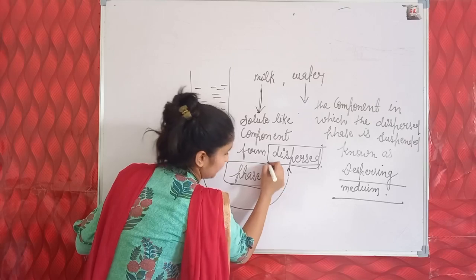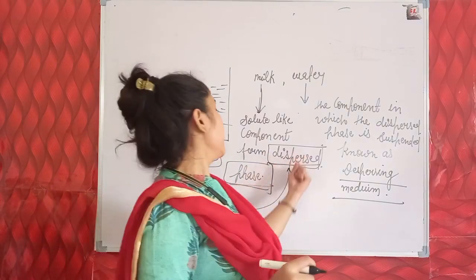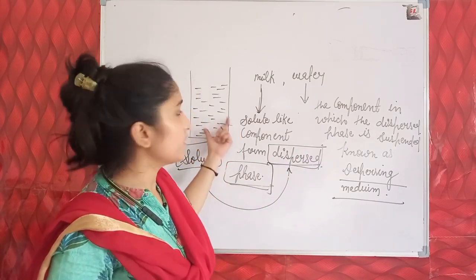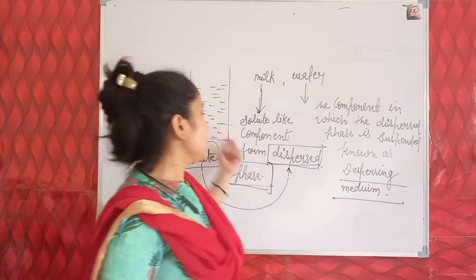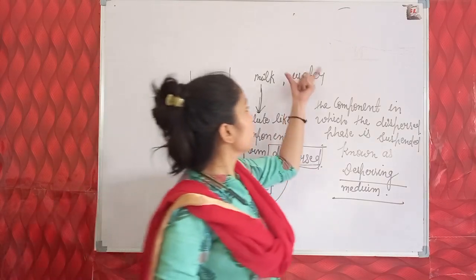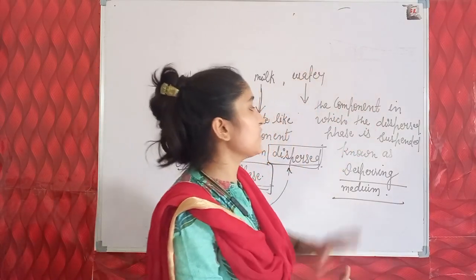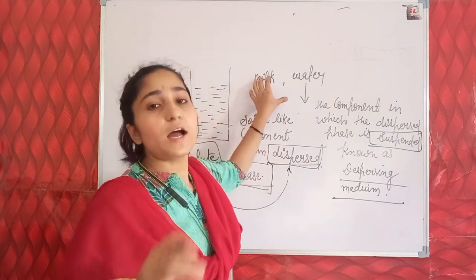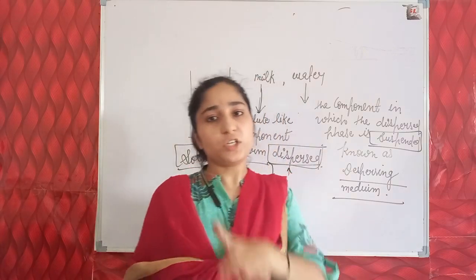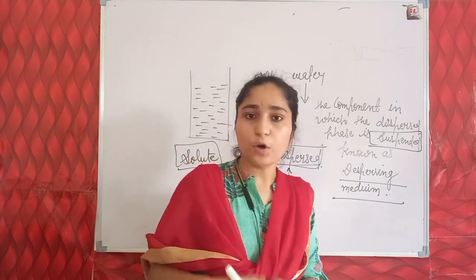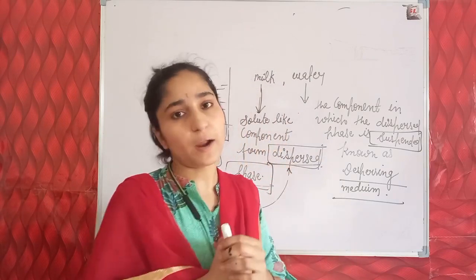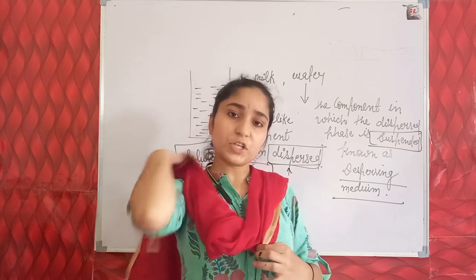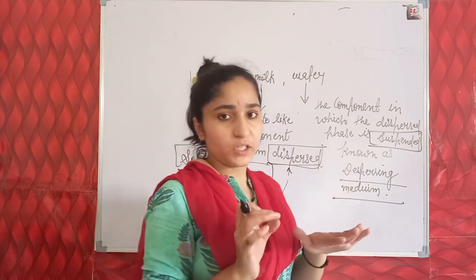Keep these two terms in your mind. Dispersed phase: solute particles or solid state in a colloidal solution are considered the dispersed phase, and water is the component in which the dispersed phase is suspended. What is the meaning of suspended? Here the colloidal particles are not dissolved as a homogeneous mixture, they just remain suspended, but they are too small to be seen by the naked eye, so we cannot see the colloidal particles, but they are not completely dissolved in the mixture, they remain suspended as in a suspension.